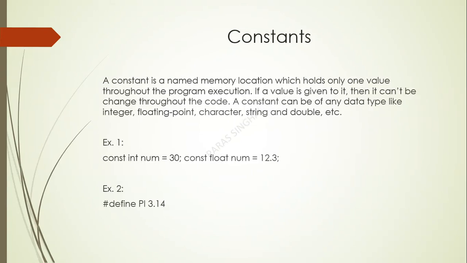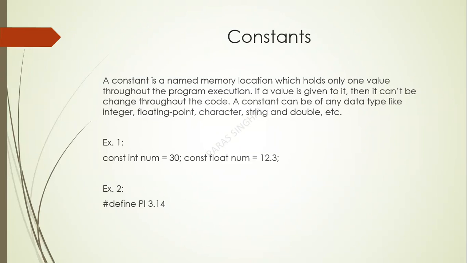Constants. A constant is a named memory location which holds only one value throughout the program execution. If a value is given to it, then it can't be changed throughout the code. A constant can be of any data type like float, double, int, character, etc. Example 1. You can see const int num equal to 30. So num is the identifier name or say variable name. int is the data type. And const is the keyword to define that num is a constant and this value can't be changed throughout the program.